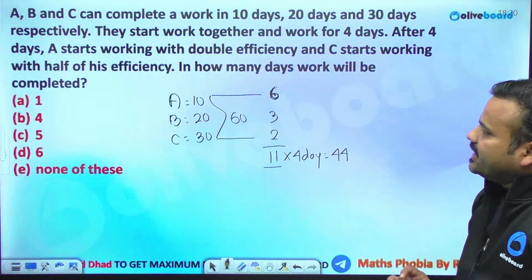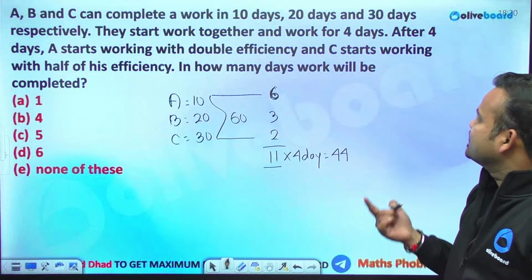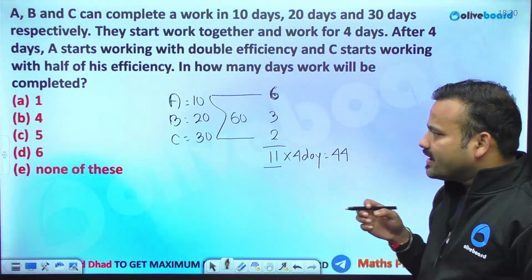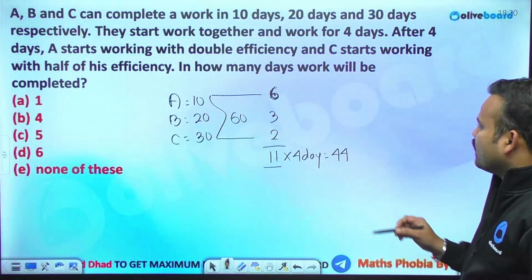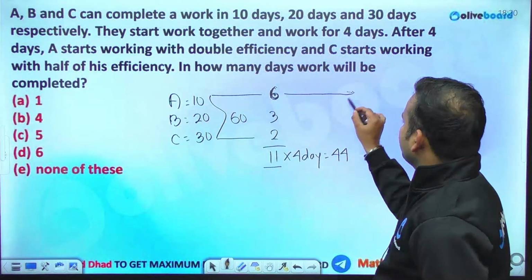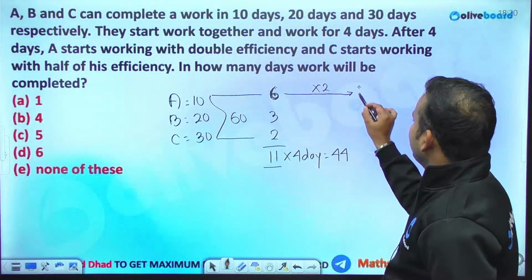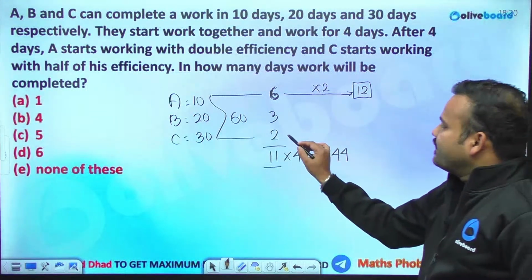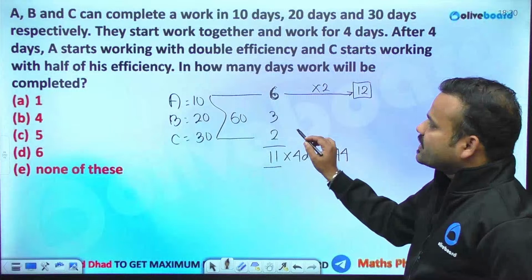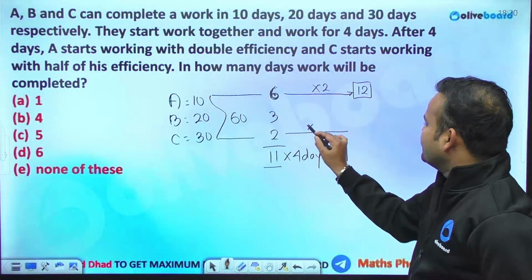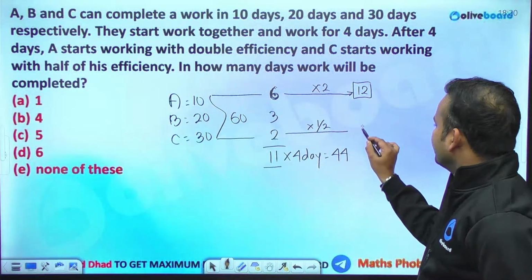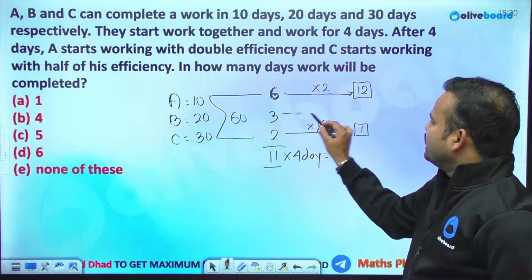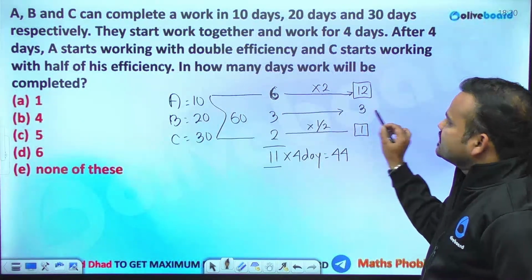Fine. A starts working with double his efficiency and C starts working with half of his efficiency. In how many days will the work be completed? So now what happened? A is working with double his efficiency, that means A has made his efficiency 12, and C starts working with half of his efficiency. Half means he is now working with an efficiency of 1. And B is working with the same efficiency, 3.